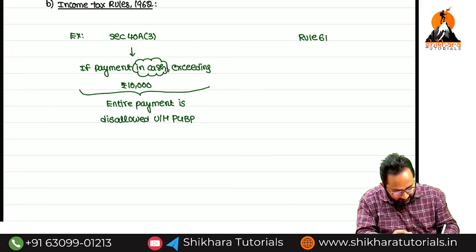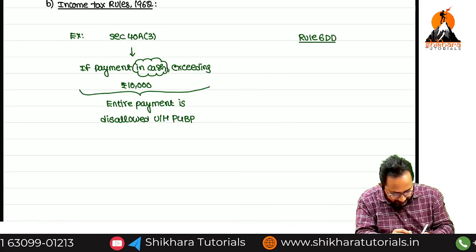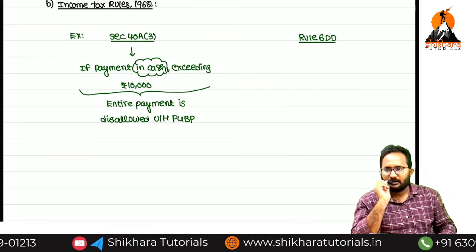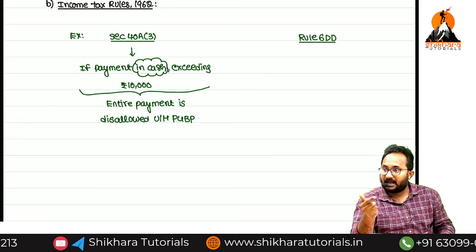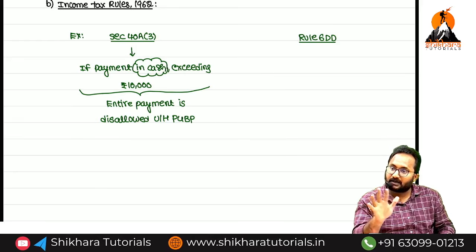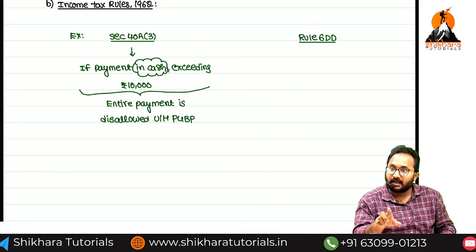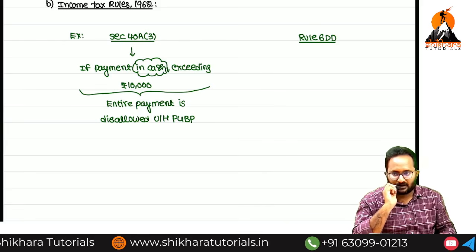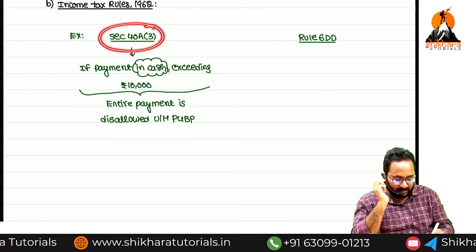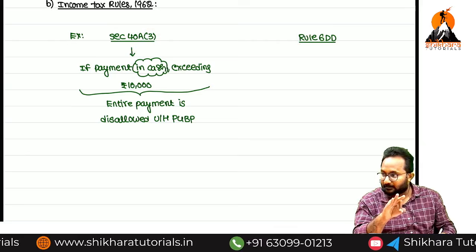Rule 6DD. What is Rule 6DD? If payment is made by any person, even more than 10,000 in cash, it is allowed only in some exceptional cases, not in all cases. So for this section, some exceptions are identified, which are given in Rule 6DD.